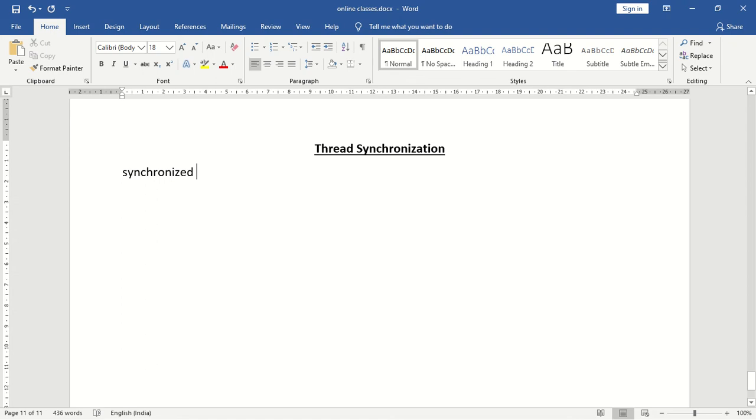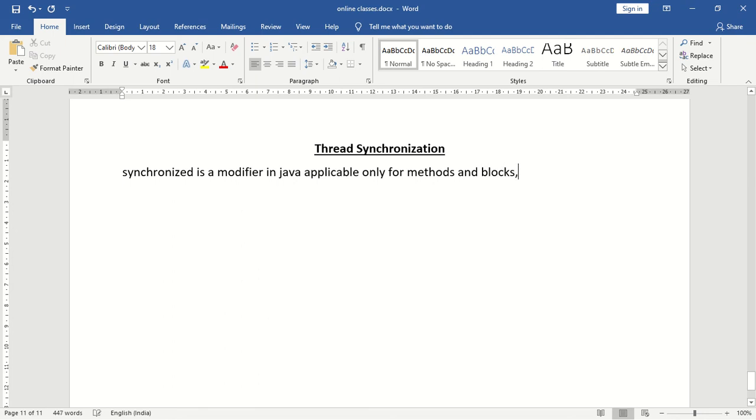So what is this synchronized? It is a modifier in Java. Like public, private and protected, synchronized is also a modifier. Next, for which components can we apply this modifier? This modifier is applicable only for methods and blocks.